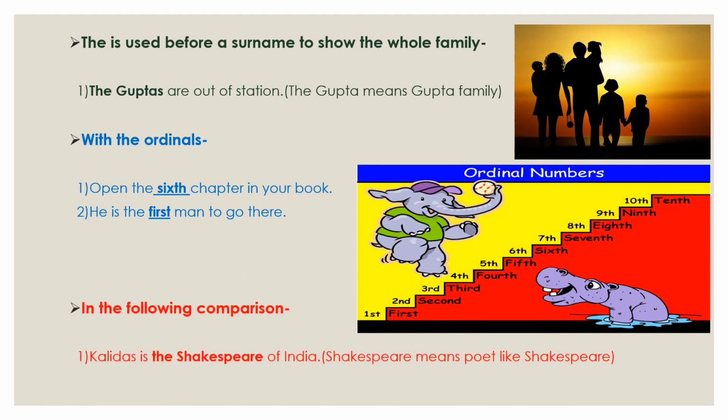In the following comparison, like Kalidas is the Shakespeare of India. Here we are using Shakespeare as a common noun. Shakespeare means a poet like Shakespeare. So in this comparison also we use the article.